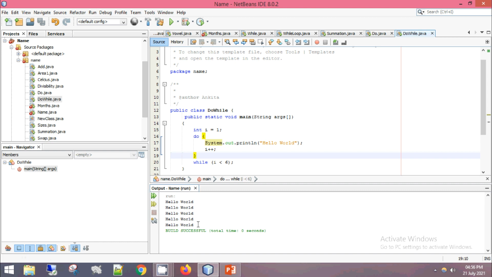Okay, so today we have learned about the while loop and the do while loop. In the next video we will be learning about the for loop.